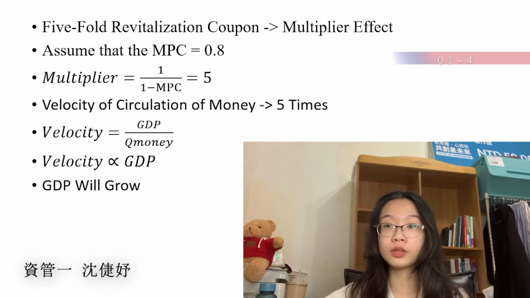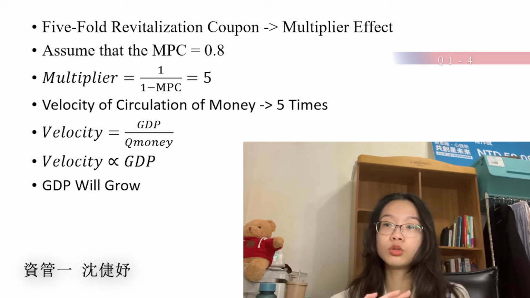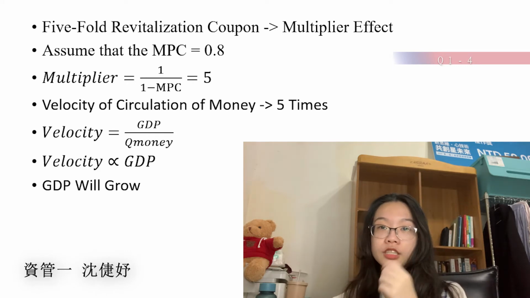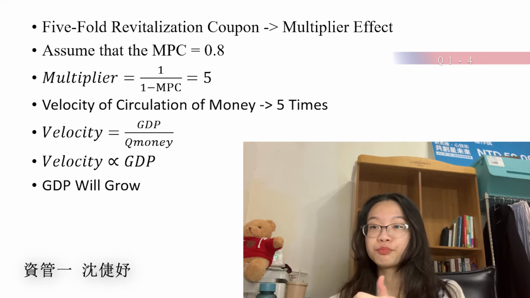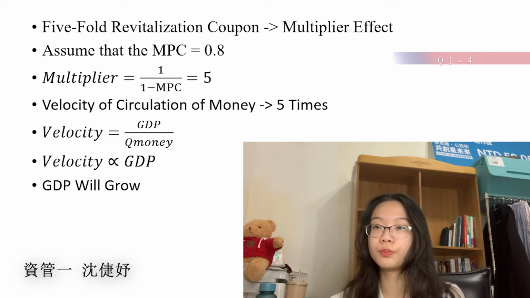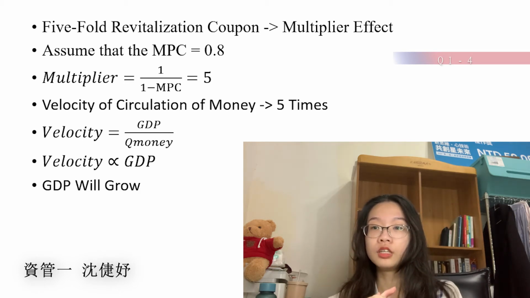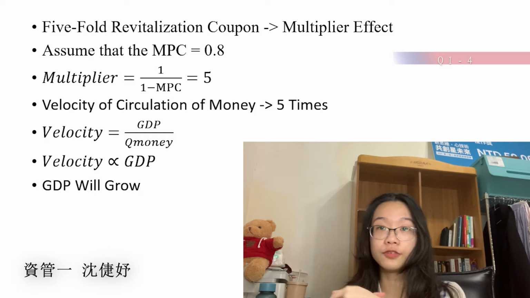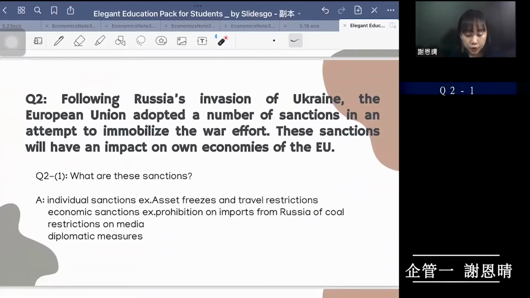According to the formula that velocity is equal to GDP divided by quantity of money, velocity increases, quantity of money remains the same because coupons are not money, then the GDP should increase. Thus, the purpose of the Taiwanese government to launch coupons is to increase our GDP during the pandemic of COVID-19. Question number 2.